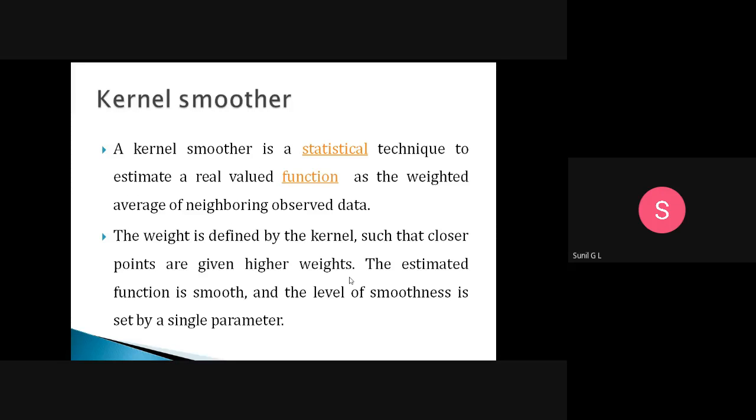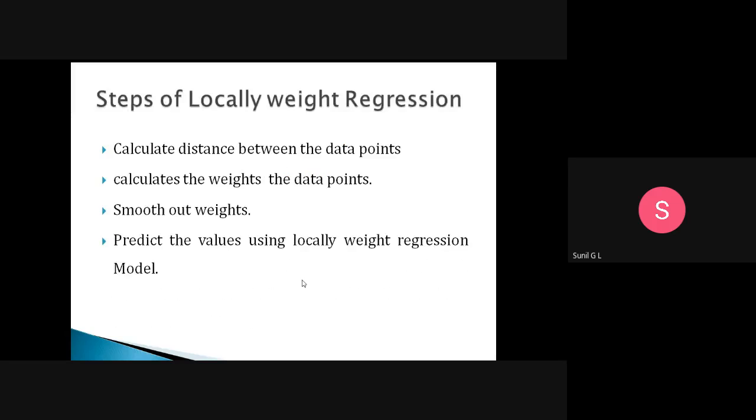So we need to smooth out the weights: for closer points we give higher weights, and if the distance of the data points is more, then we give lesser weights.